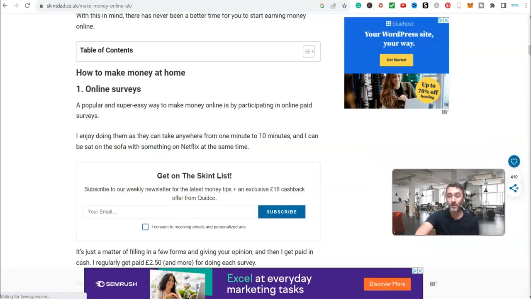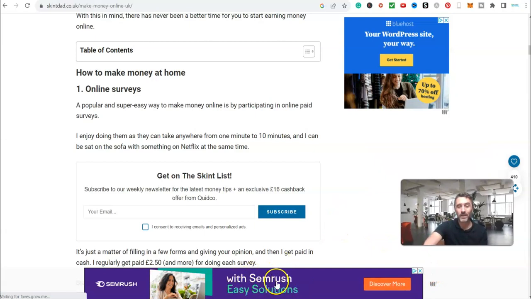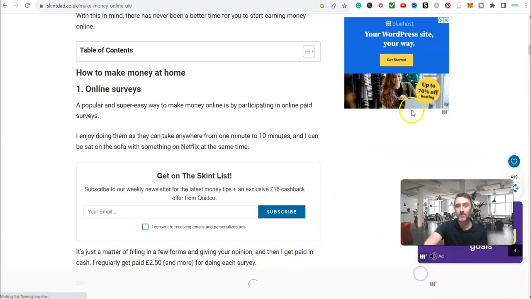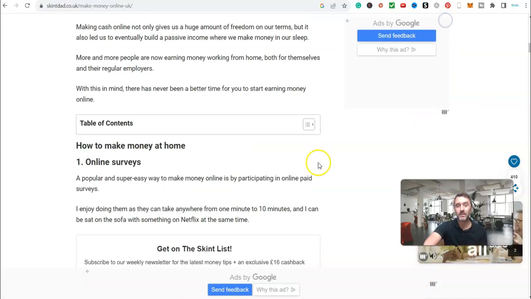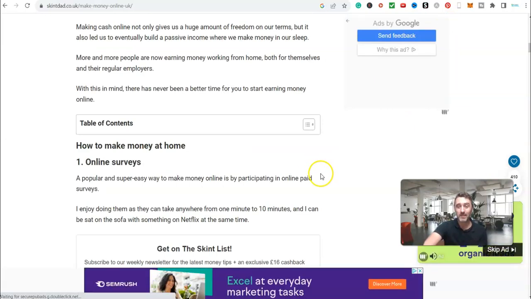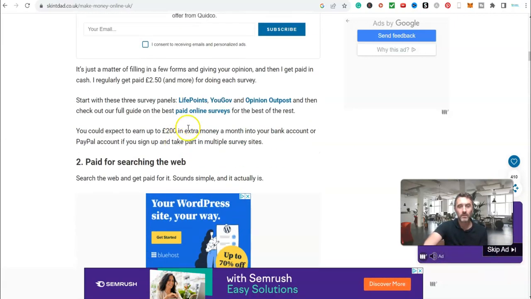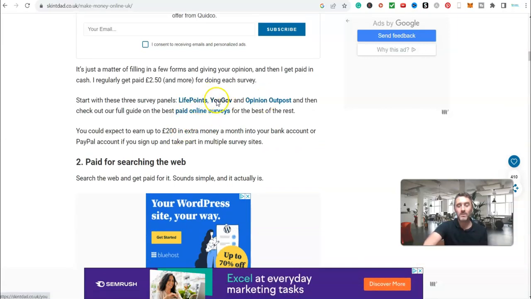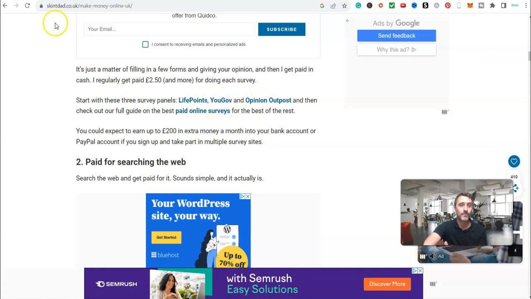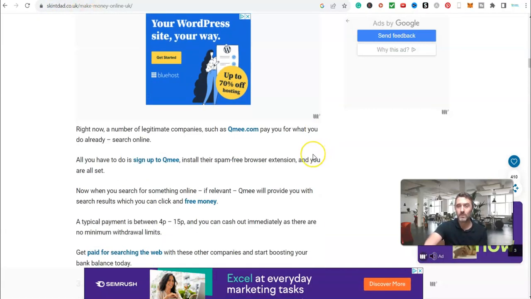This is one of the things I hate about these websites. So you see this down here. This is an ad, okay? Let me get rid of that. This over here is an ad. So they're earning money from ads on the website. They're also earning money from this over here, which if I scroll down, you can see these here, believe it or not, these are all affiliate links. So if I was to click on any of these links, the owner of this website would be making money. Straightforward and simple.